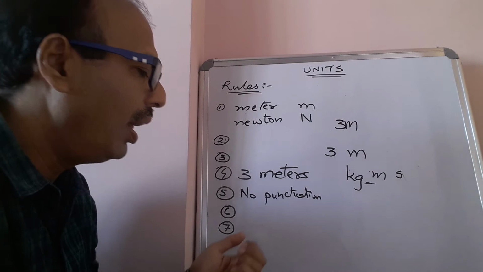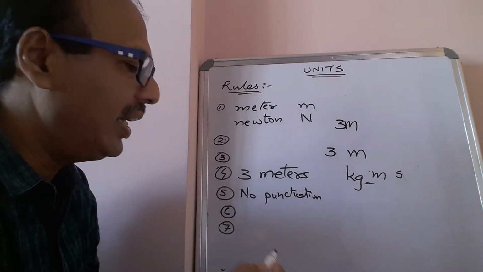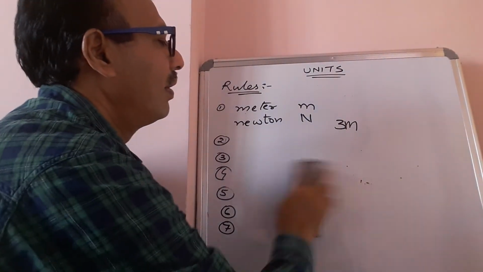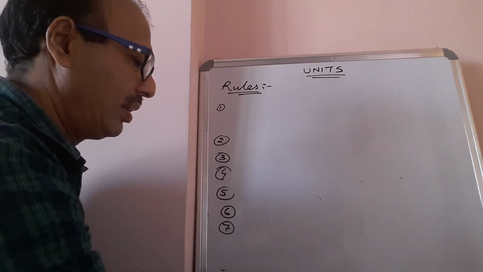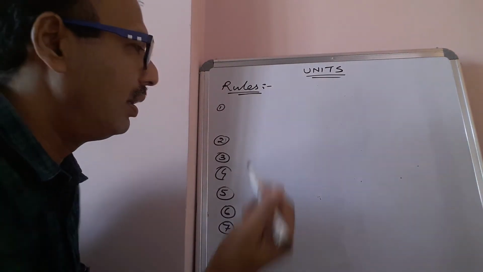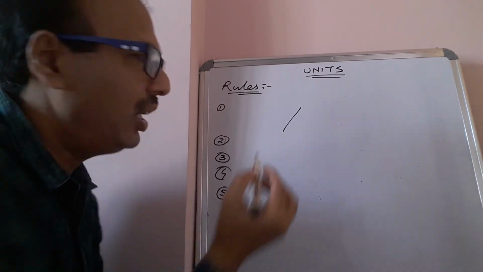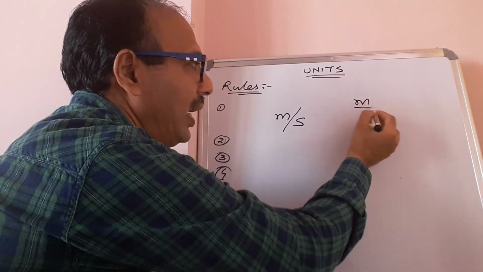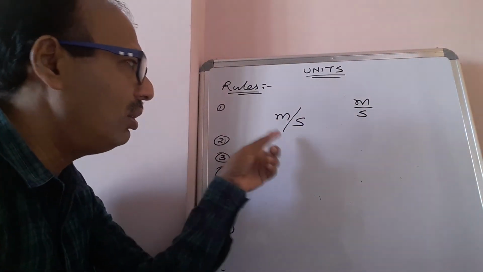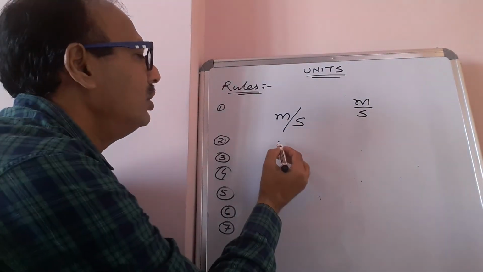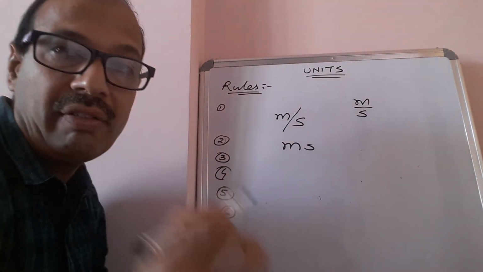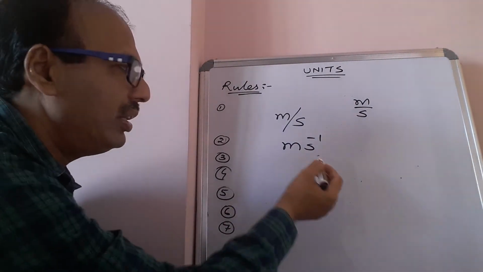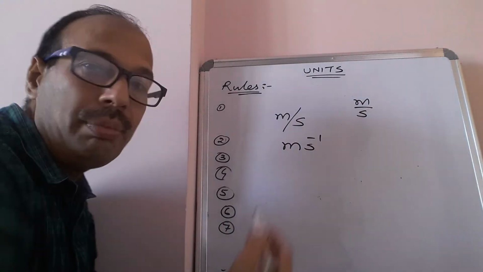Next, while writing the solidus, for example meter per second, meter by second can also be written like this. While printing, we will write meter per second like this. You should leave some gap between the m and the s. So that is called meter per second.